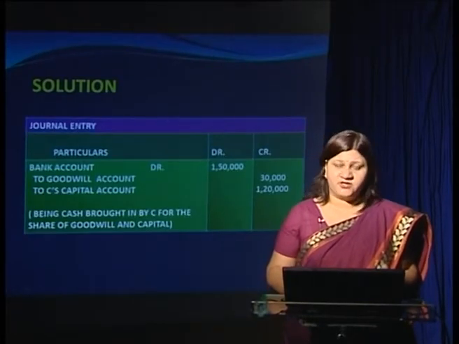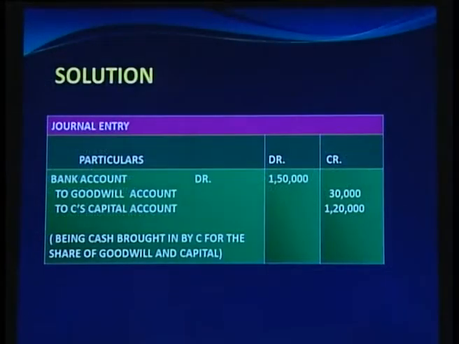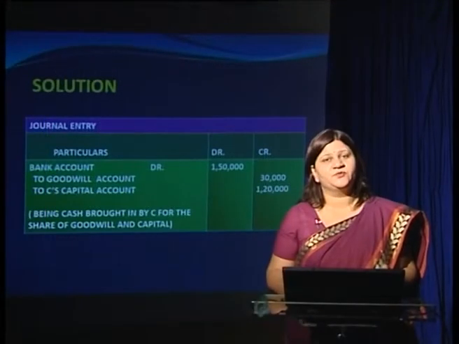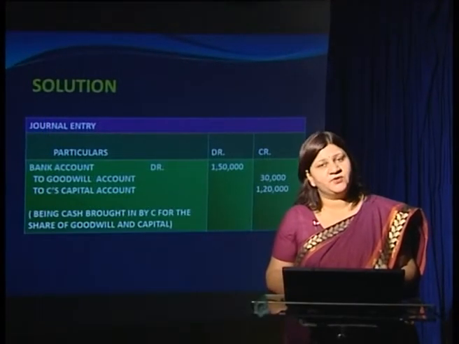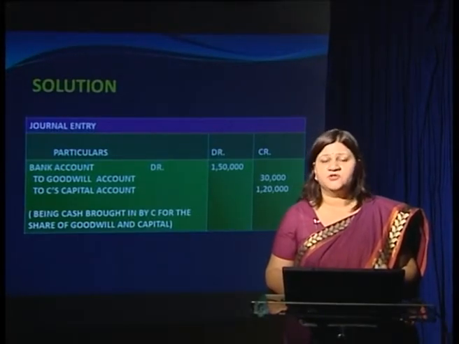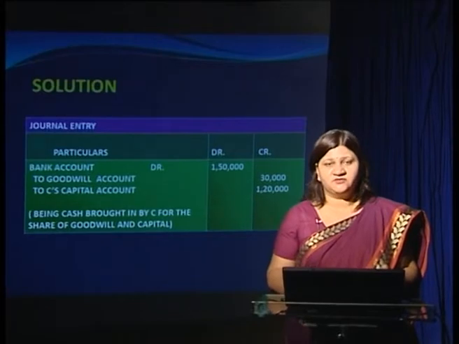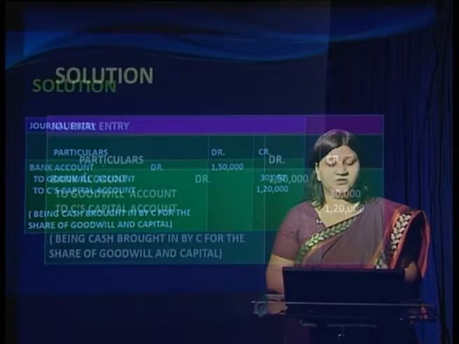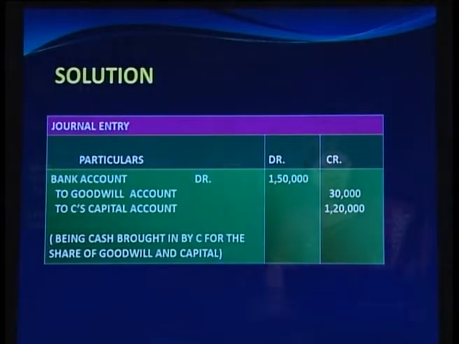So, let us see the journal entries. First entry is in relation to the contribution which is brought by the new partner. In our question we are given the information that he has brought rupees 30,000 for goodwill and rupees 1,20,000 for his share of capital. So, in all the firm has received in bank or cash in hand rupees 1,50,000.